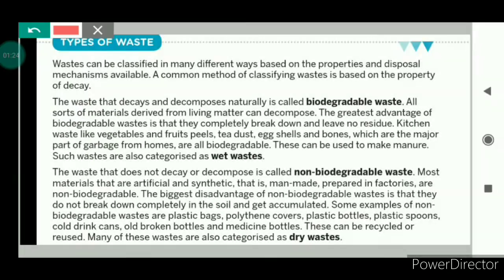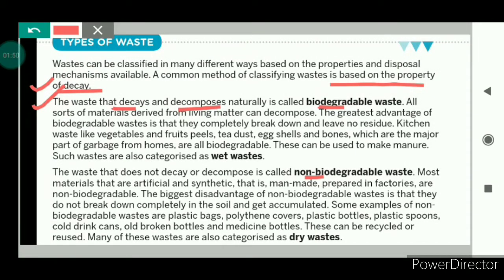Let us see the different types of waste. Depending on the property of decay, waste has been classified into two types. Number one is biodegradable waste and another one is non-biodegradable waste. Let us see what is biodegradable waste.